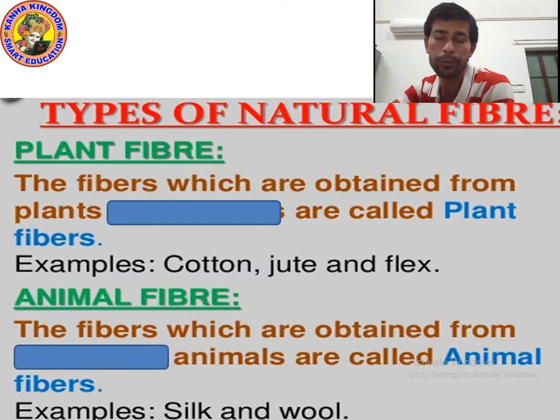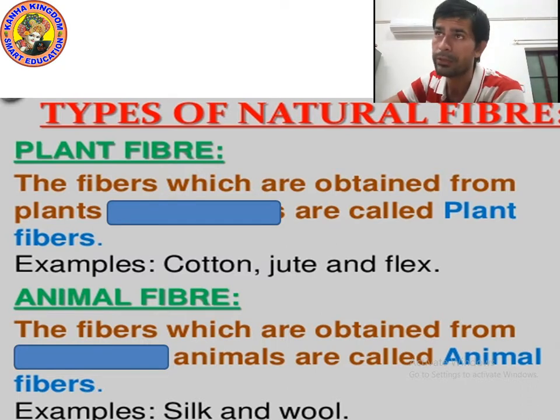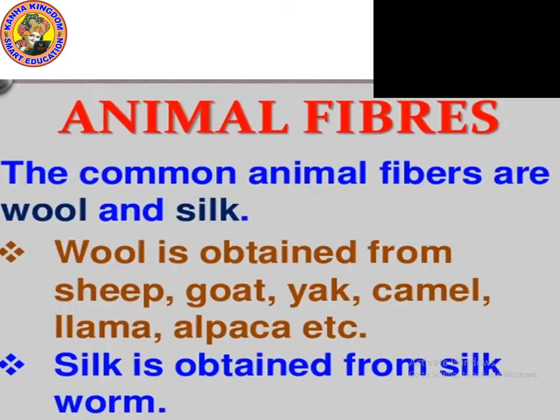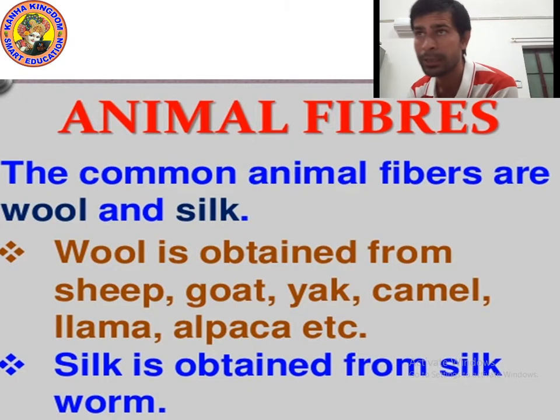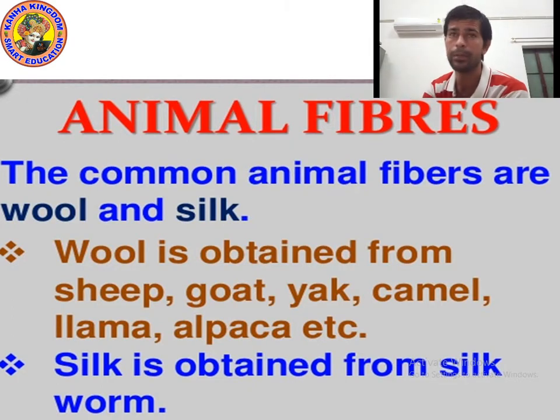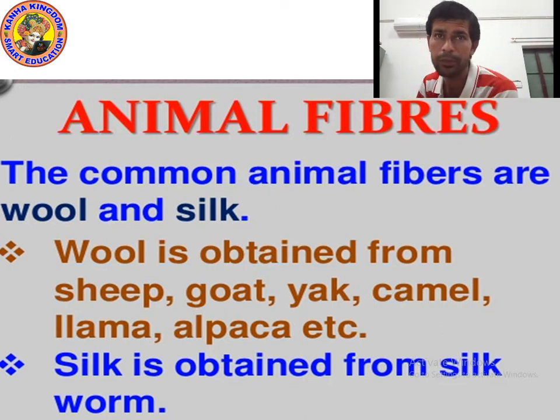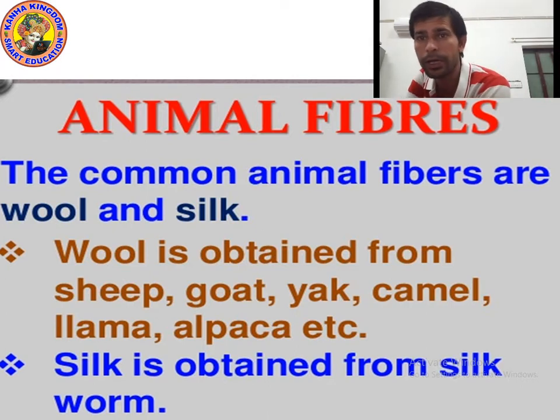So kids, I hope you understood the different types of natural fiber. Now let's move on to the next point. Okay kids, now let's talk once again about animal fibers. Tell me the definition of animal fiber. Fibers which are obtained from animals are called animal fiber.